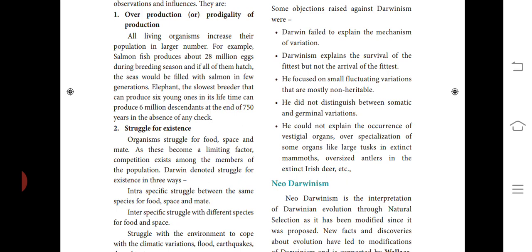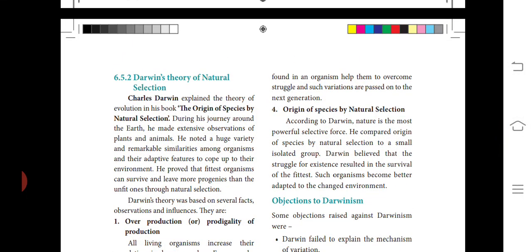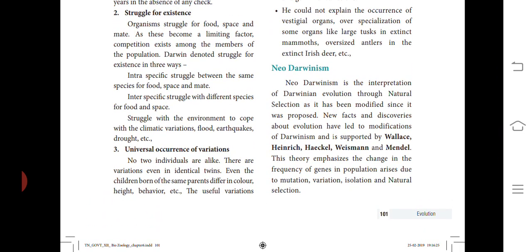He also did not explain the occurrence of vestigial organs, over-specialization, and some organs grown very large, like tusks in extinct mammoths and oversized antlers in the extinct Irish deer, etc. Use and disuse can be explained, but vestigial organs and over-specialization are not explained in Darwin's natural selection theory. Next we move to Neo-Darwinism.